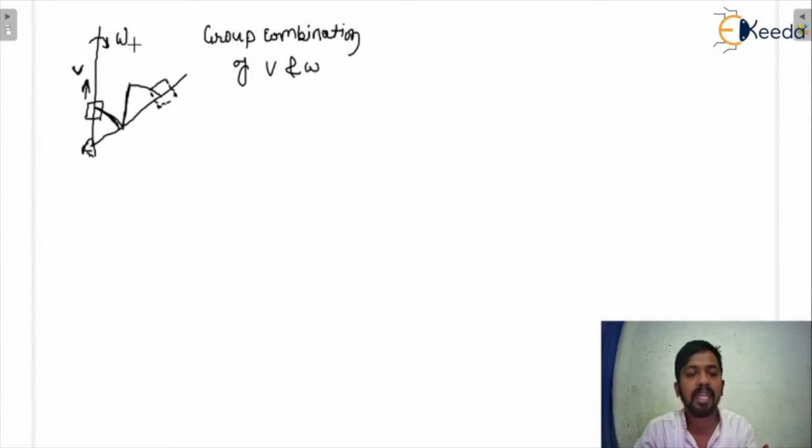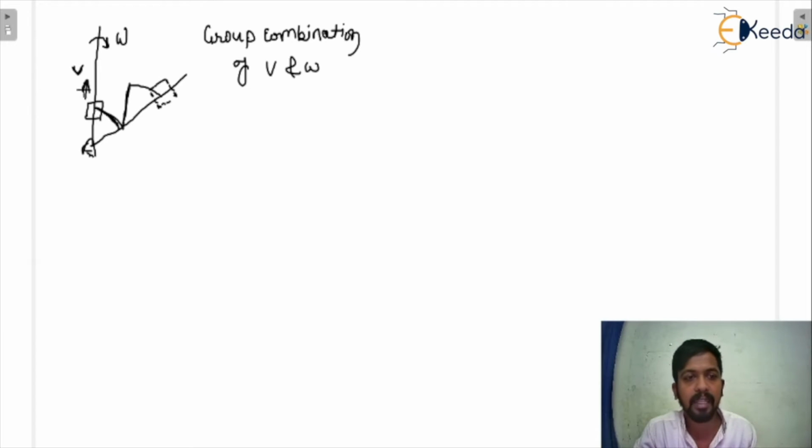Now remember one thing: the angular velocity of that link is not the angular velocity of the slider. The slider will only slide. We have to consider omega for the link on which the slider is sliding.